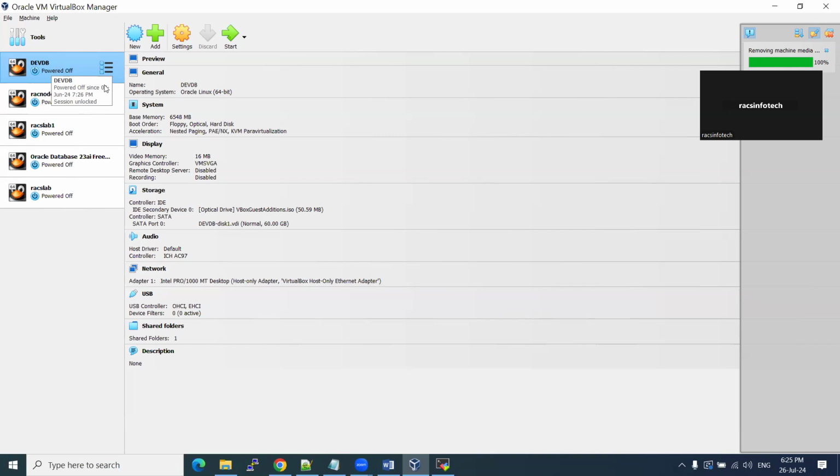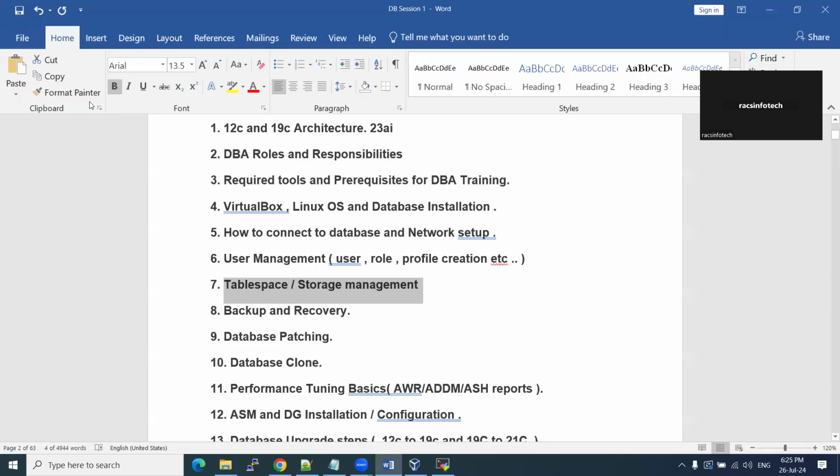If storage is filled up, I have assigned around 50 gig, right? If my 50 gig is close to usage, like 49 gig is completed, and if it is filled up to 50 gig, the machine hangs, it won't work, right? So I need to manage the storage as well. System level storage and user level storage, both I need to manage. That we are going to cover here.